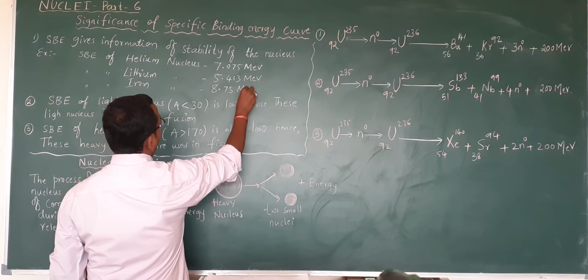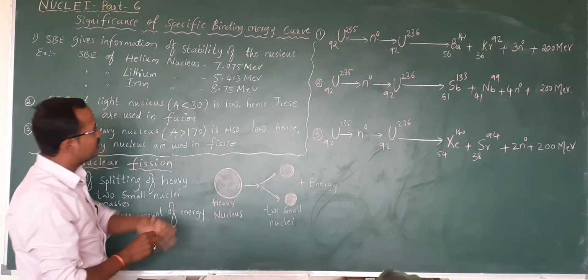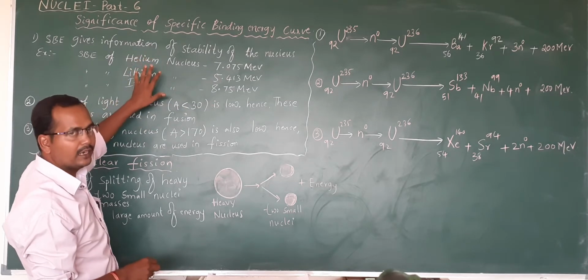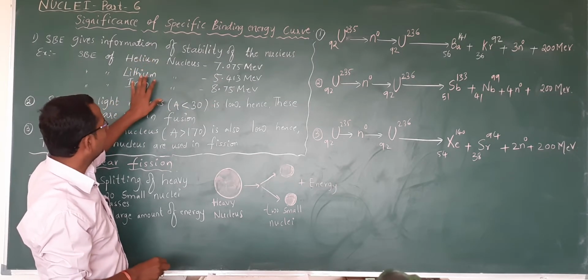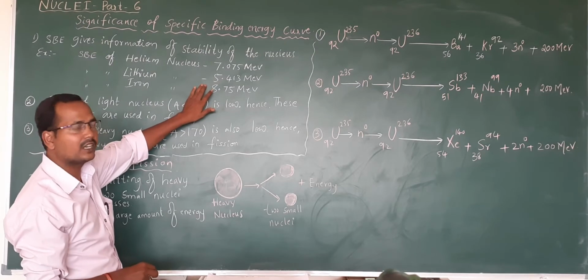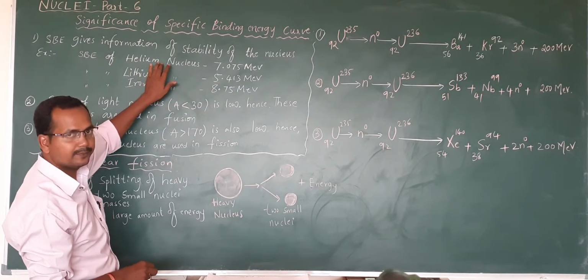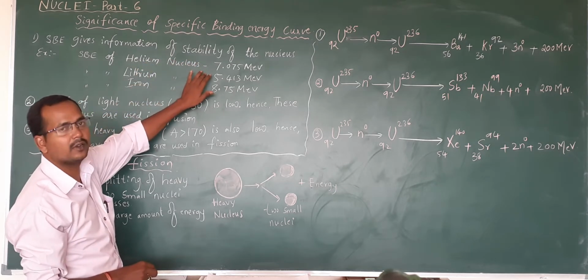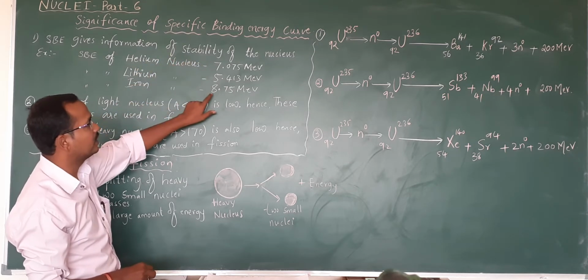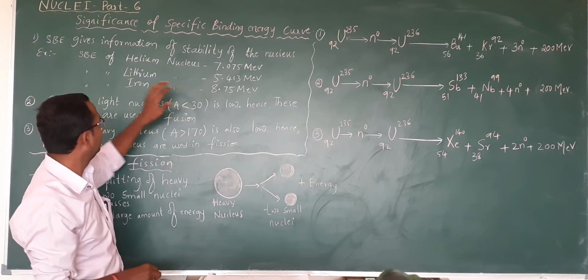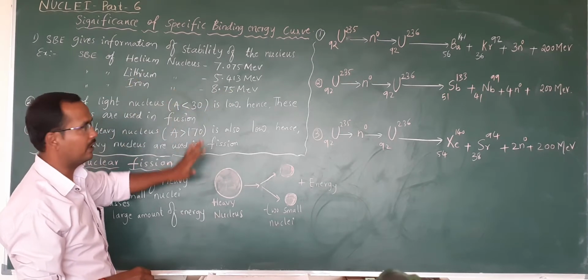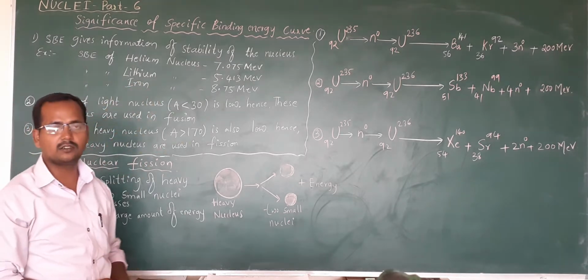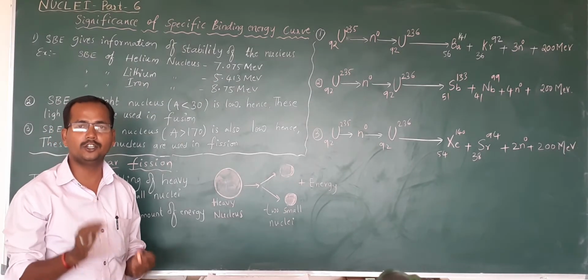From the graph, we got that the specific binding energy of iron is about 8.75 million electron volt. By observing these three nuclei, lithium is less stable compared to iron and helium. When we compare iron and helium, helium is less stable and the most stable is 8.75, that is, iron is the most stable. That's why the specific binding energy curve gives the stability of the nucleus.